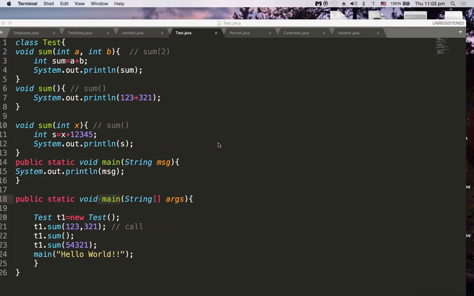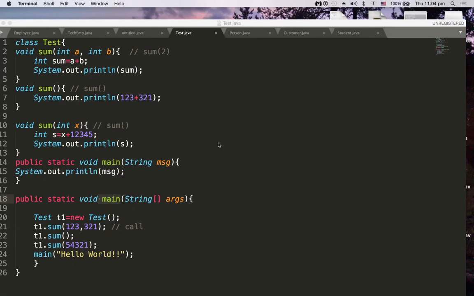The main method is public static void main string array args. Then you will think and get into confusion. That is the starting point of the program. Maybe this may not be overloaded or something like that, but that's not the case. As long as the number of arguments is different, as long as the types of arguments are different, as long as the order is different, method overloading is possible.